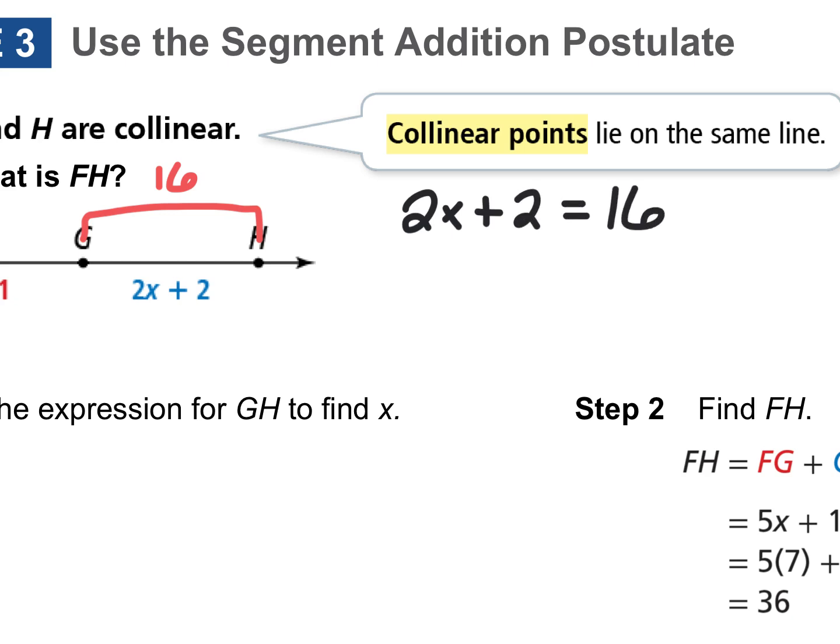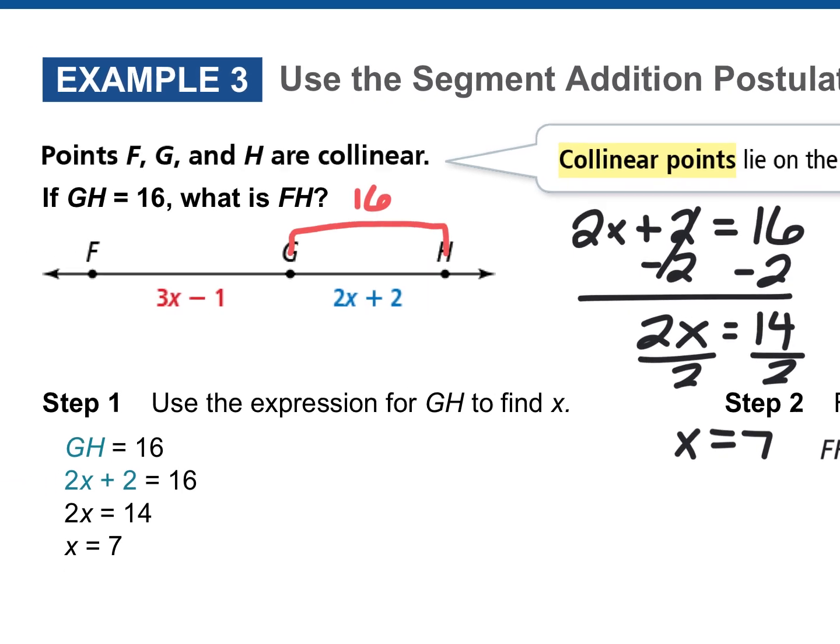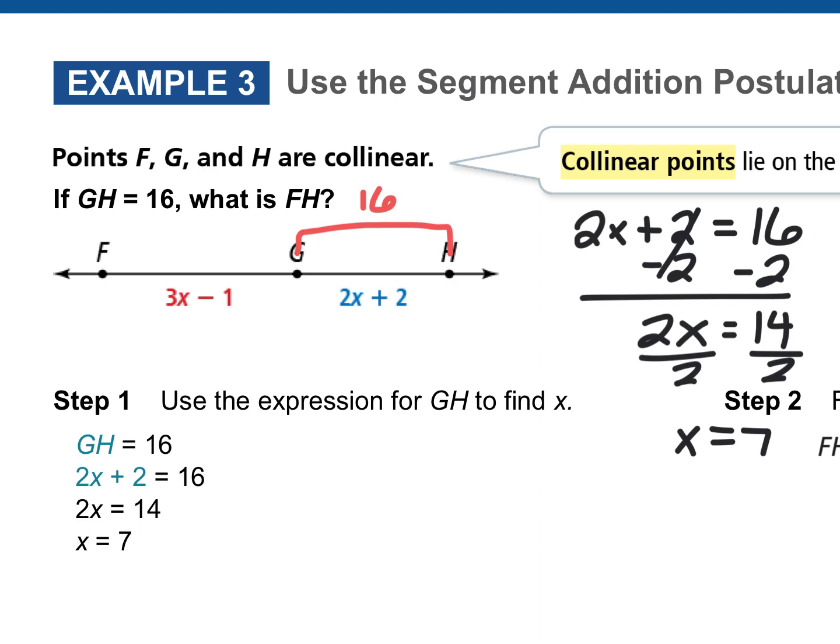Now that's an algebra equation, right? How do we solve it? Subtract 2 on both sides. And then we divide by 2. X equals 7. Is that the answer that we wanted? What does it want us to find? It wants us to find FH. In order to find FH, what else do we need to find? We have to find FG.